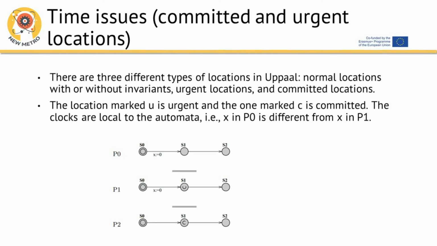Time issues, committed and urgent locations. There are 3 different types of locations in Uppaal: normal locations with or without invariants, urgent locations, and committed locations. The location marked U is urgent and the one marked C is committed. The clocks are local to the automata, i.e., X in P0 is different from X in P1.